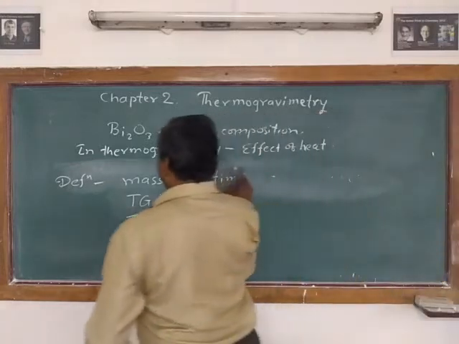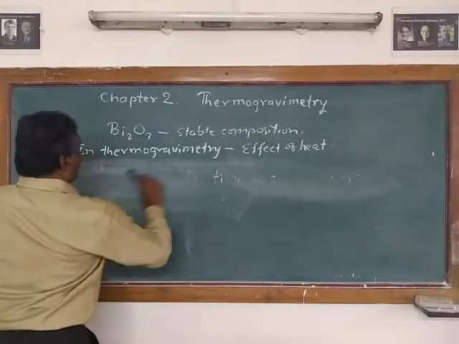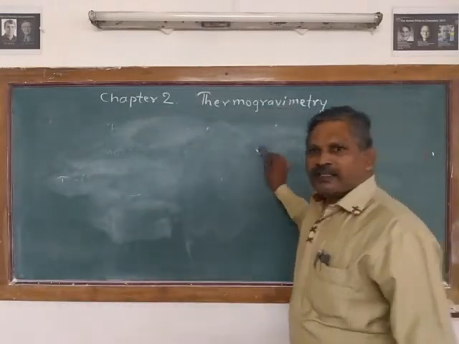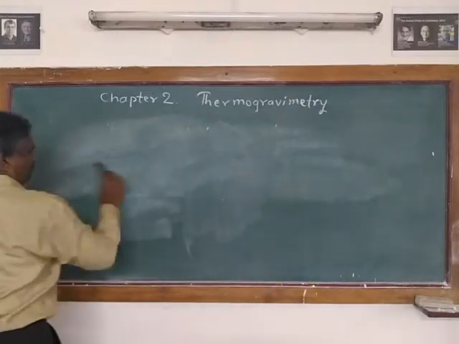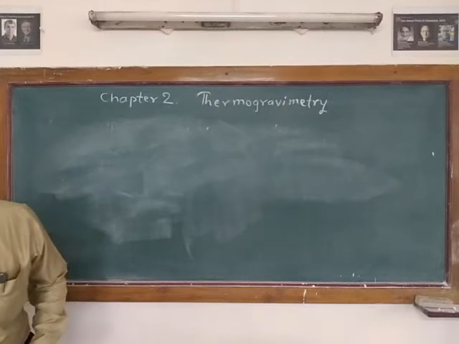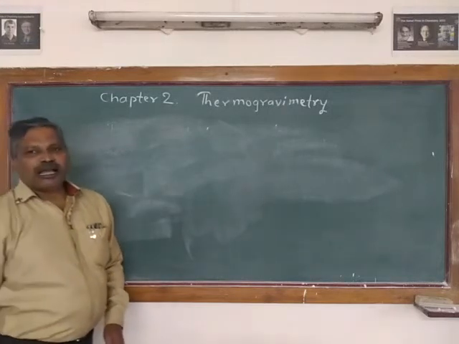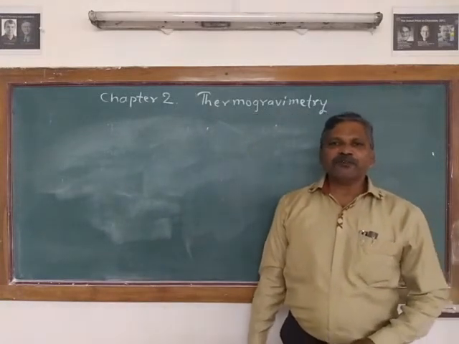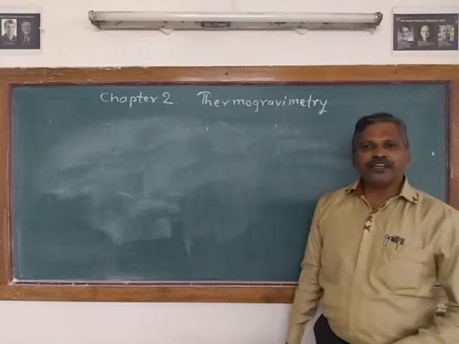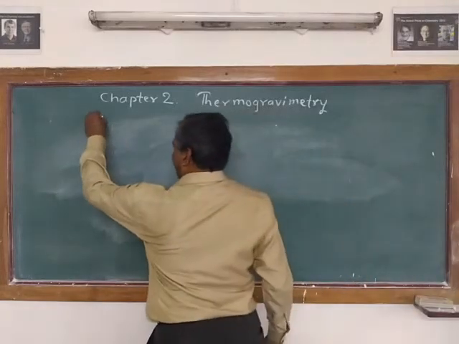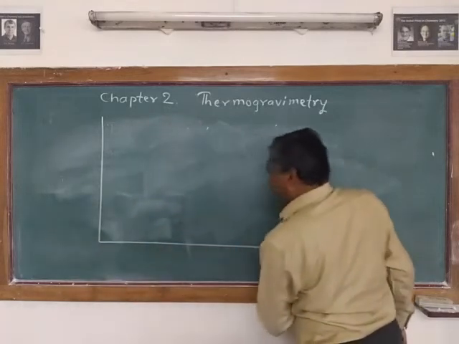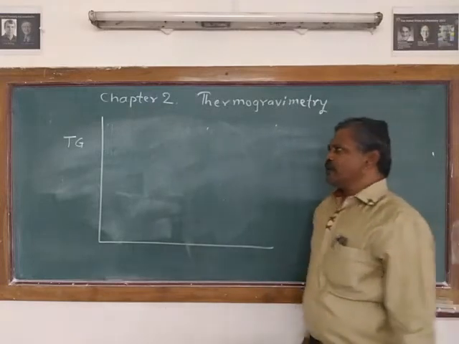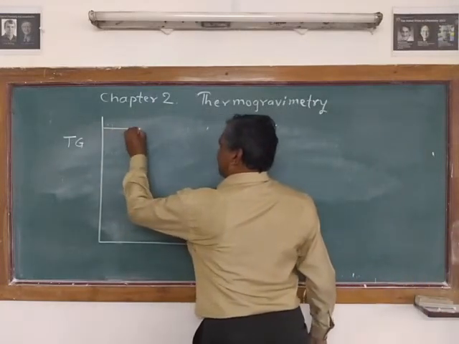In order to study the different steps involved in the thermogravimetric curve, most of the time the TG curve is also supported by the derivative thermogravimetric curve, that is the DTG curve. For example, this thick line is the TG curve for a certain sample.